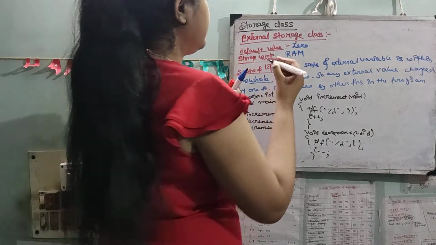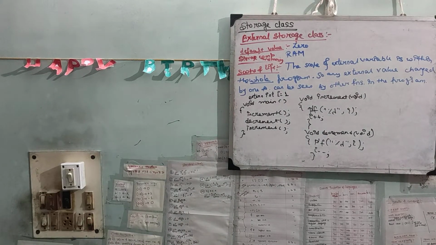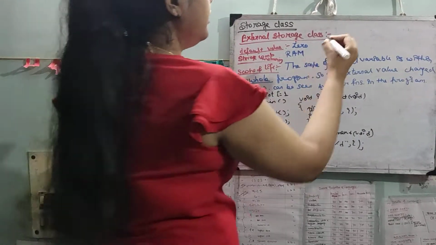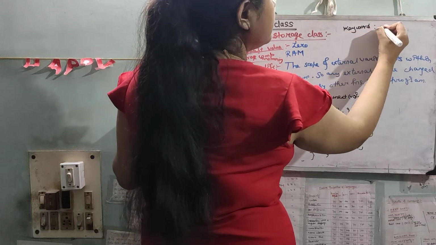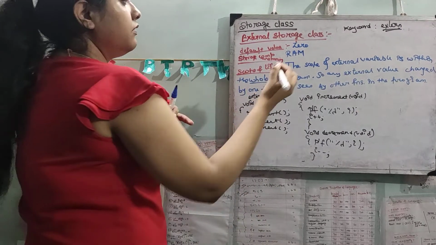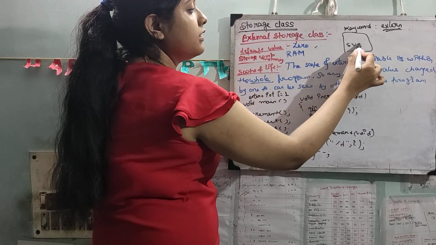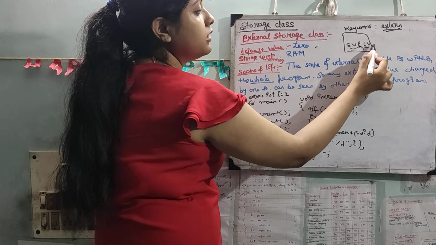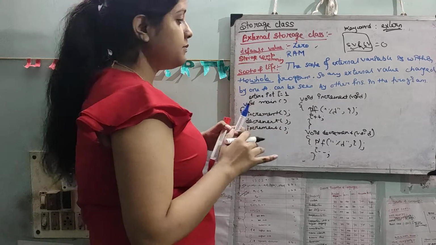The last storage class is the external storage class. Here the keyword is extern. The default value is 0. Remember the activation record: static and global variables both have 0 as their initial value if nothing is mentioned.